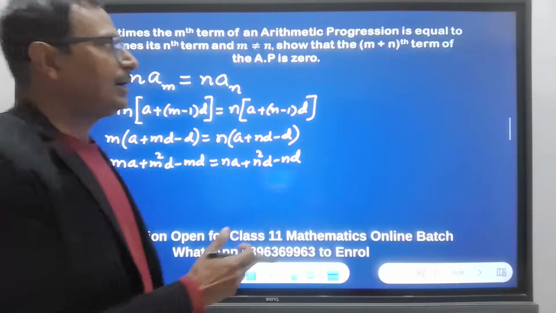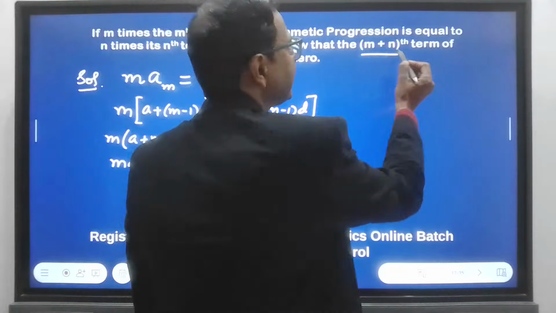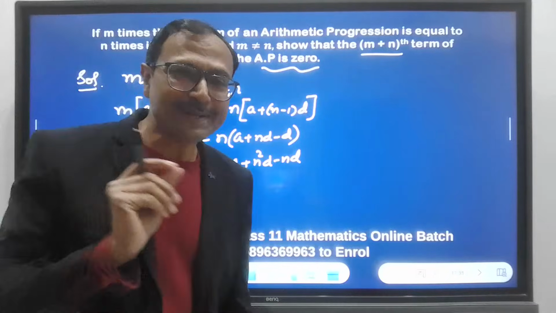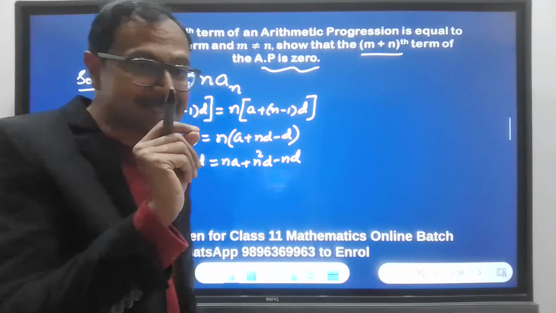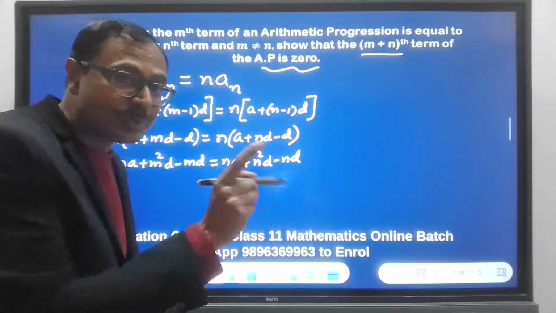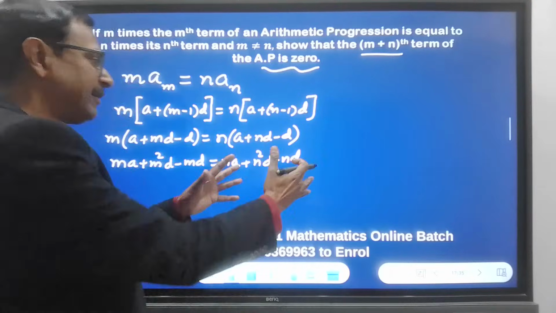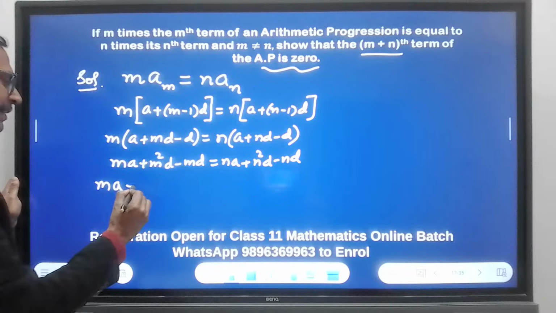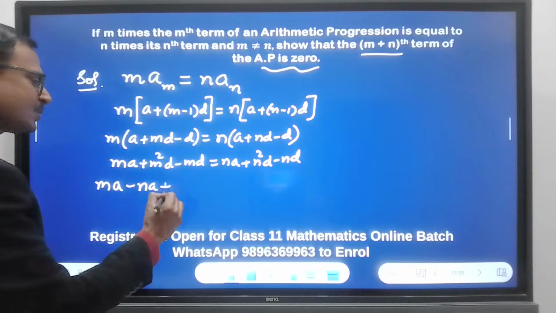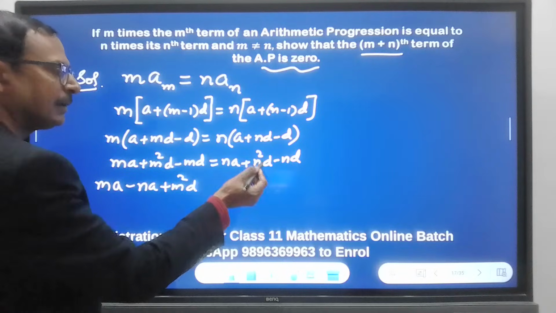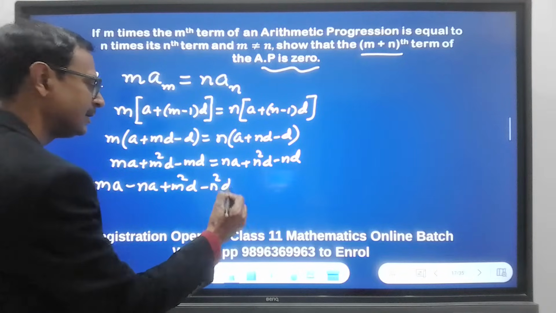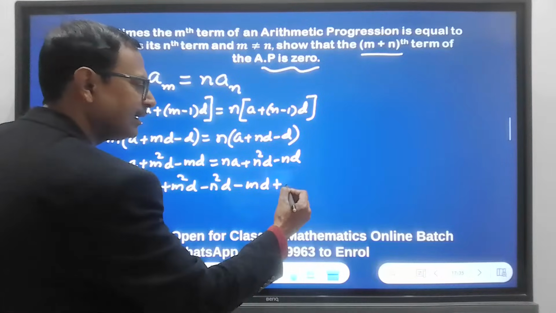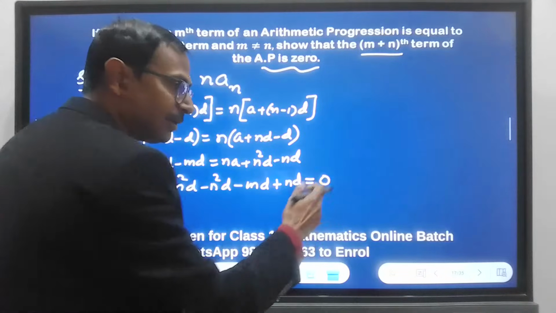And now I have to prove that the m plus nth term is 0. And what does that hint? It hints that on the right hand side I should have a 0. So I will bring everything on the left. ma minus na plus m squared d minus n squared d minus md plus nd equal to 0. So I got a 0.